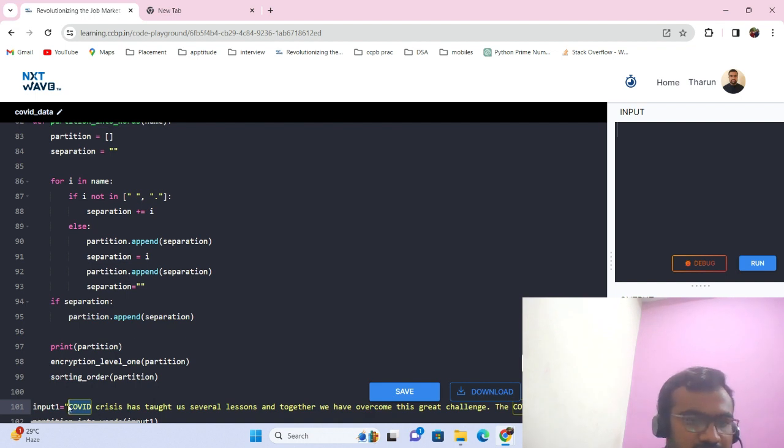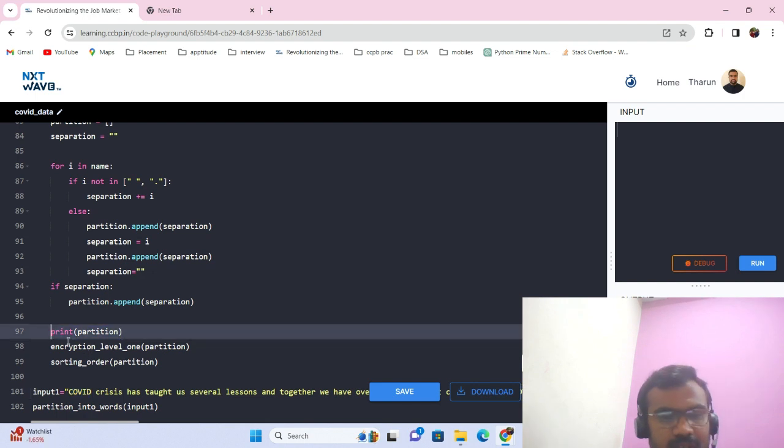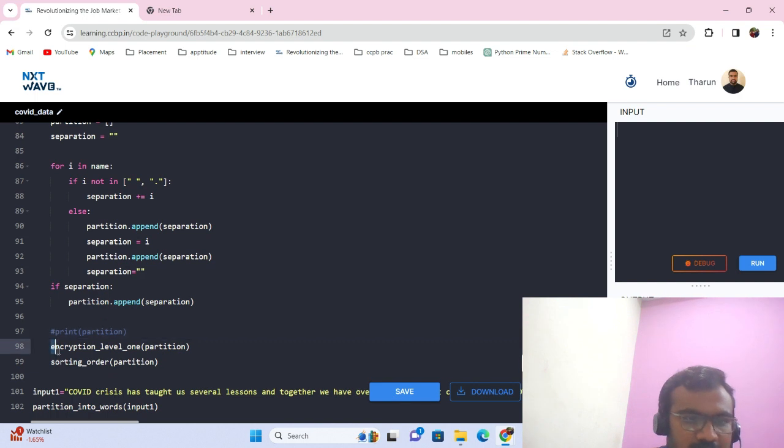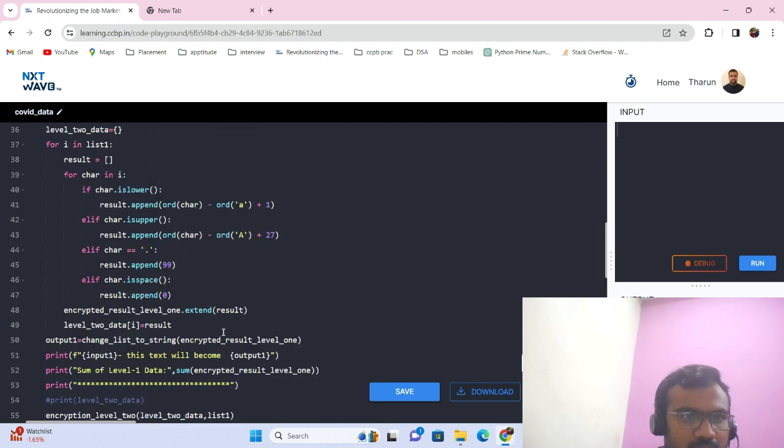So I am dividing it initially. And for level 1, we do not need the length into 100 times, so I'm not considering that. So I'm transferring this input as a parameter to the level 1 encryption code. So here, encryption of level 1 with partition as a parameter has been sent. Now coming to the level 1 of encryption,